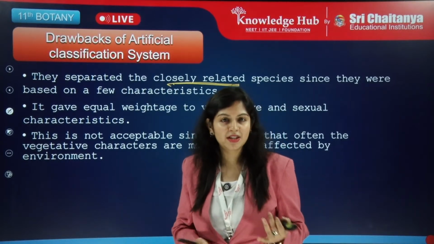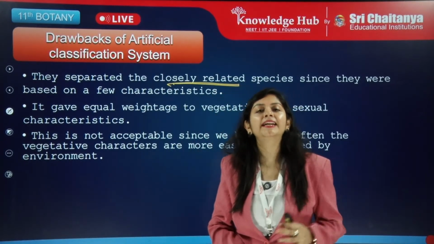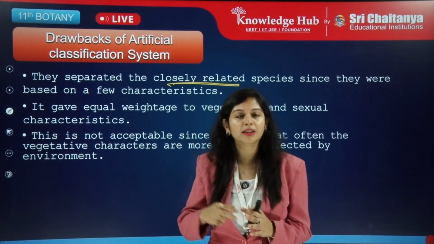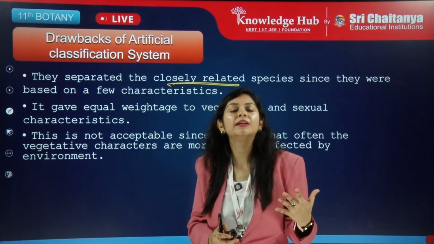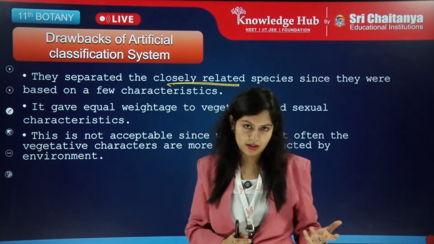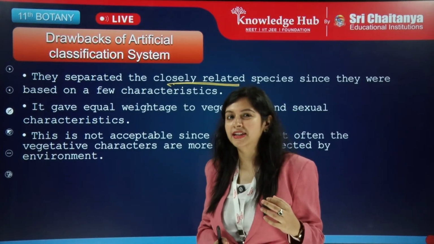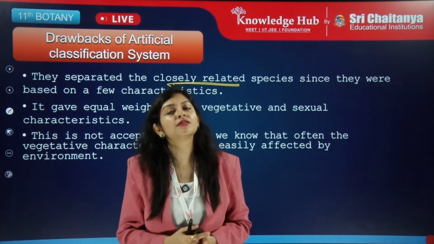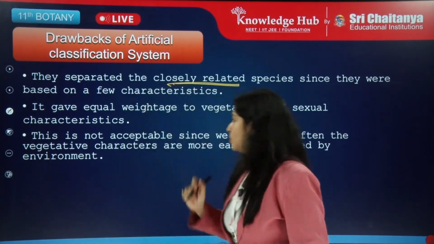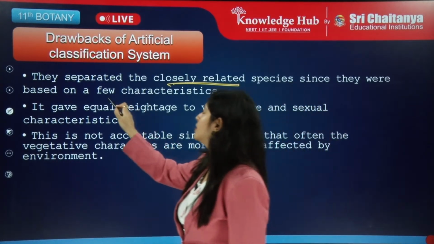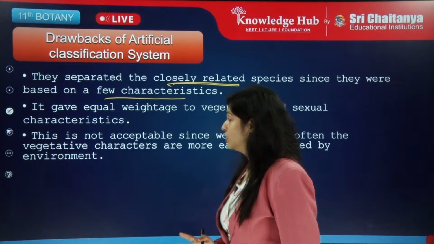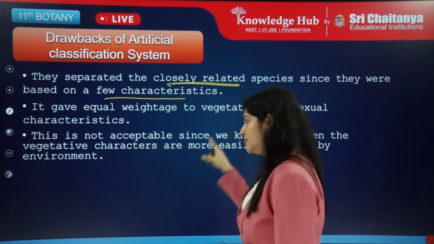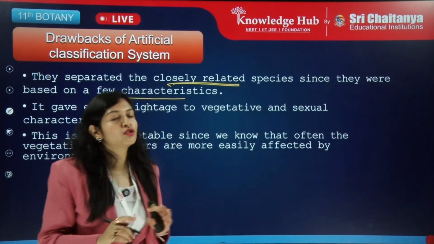Okay, so let's say, as I just said, many families might have all the members coming from herbs, shrubs, trees on the basis of heights. There might be families which are including all these three ones. But if we are just dividing on the basis of height, then you will separate the closely related species. Since they were based on only a few characteristics, not all, it gave equal weightage to the vegetative and sexual characters, which should not be.